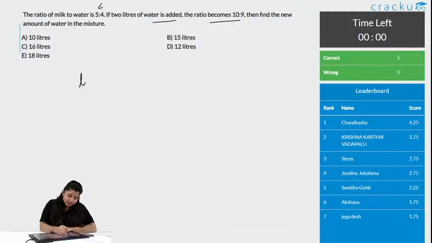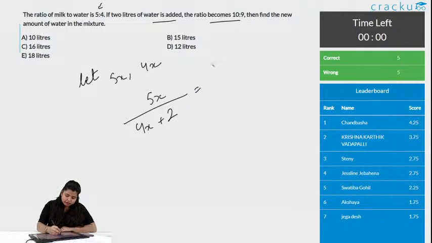Let the ratio be 5x and 4x. Milk is not added, water is added. So, 4x plus how much quantity? 2 liters, which will result in 10 into 9. Solve this: 45x is equal to 40x plus 20.